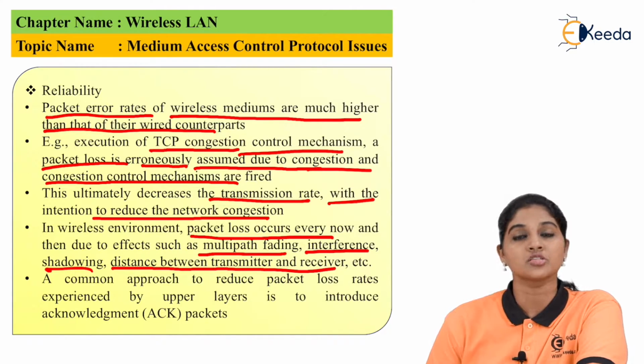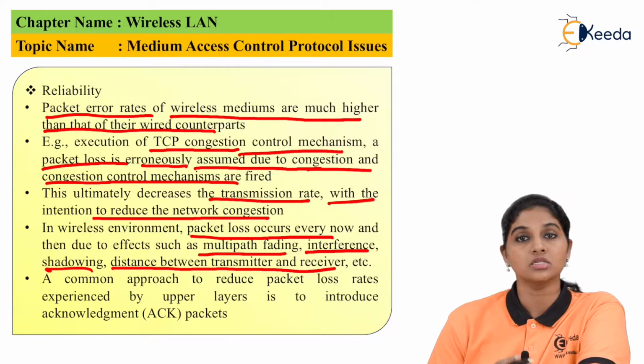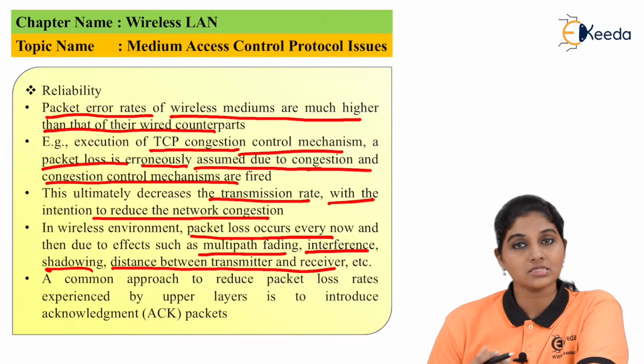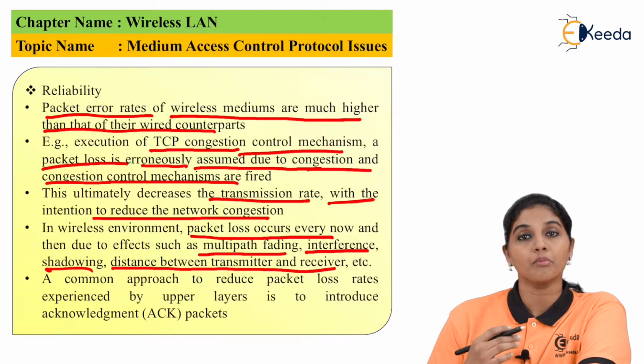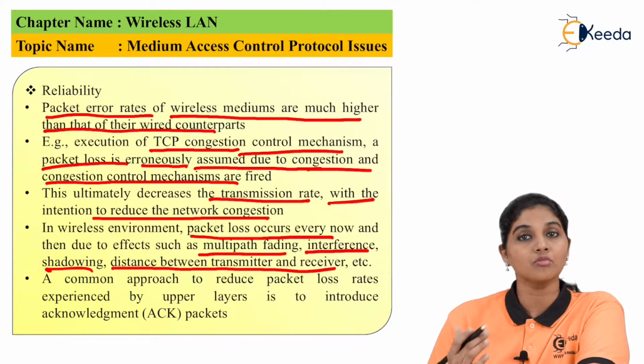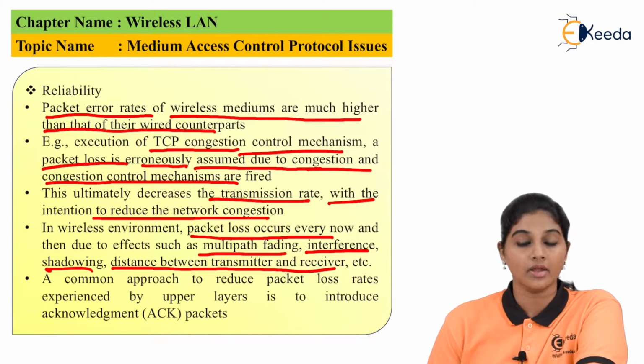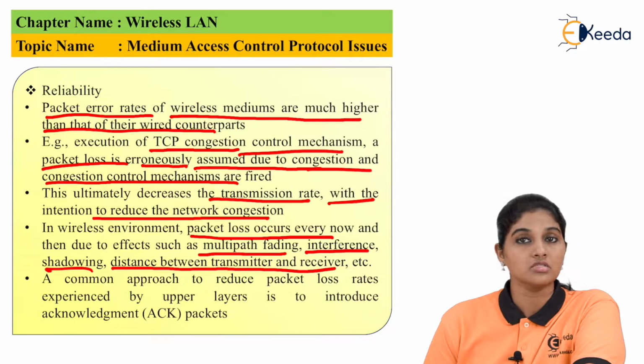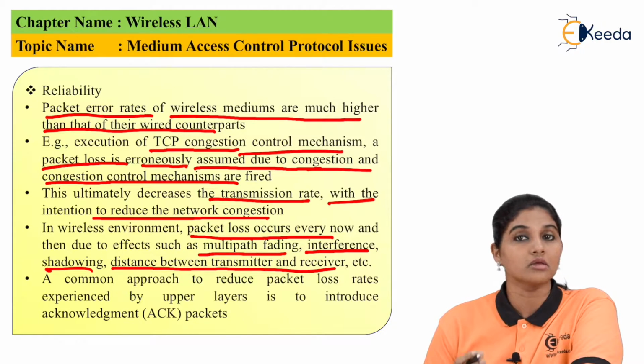As the distance between the transmitter and receiver increases, the signal strength is reduced, and as the signal strength is reduced, the error has more effect on the signal, and because of that the data can get damaged. Also, multipath fading results in the loss of data packets during transmission. Multipath fading is the mixing of the transmitted signal with the signal which is reflected back from the receiver. When these signals get mixed with each other, it results in damage to the data.